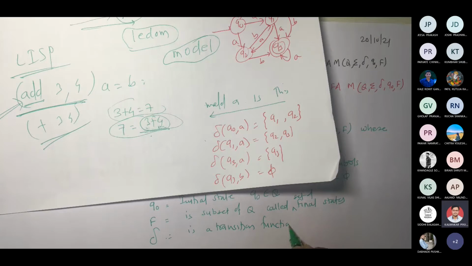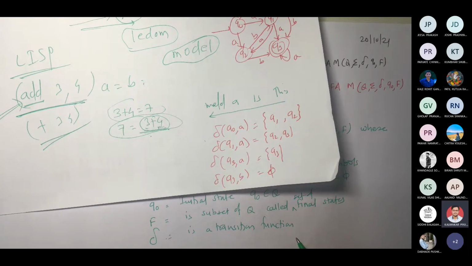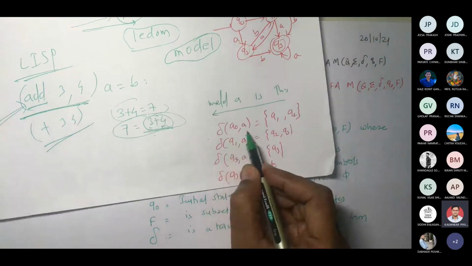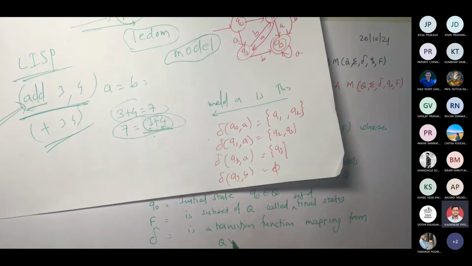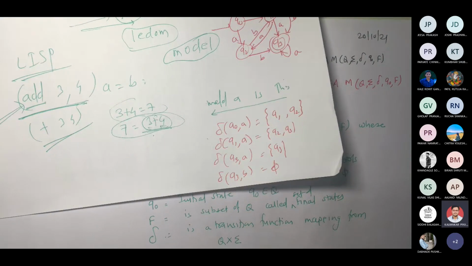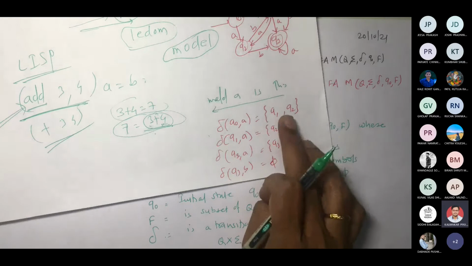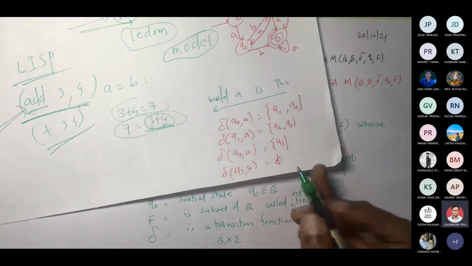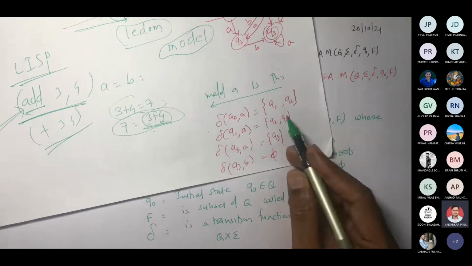Delta is a transition function mapping from Q cross sigma. Now this is more than a state. So I cannot write just Q1, Q2. Right? It could be anything. Correct. So we saw phi also possibly there and so on.